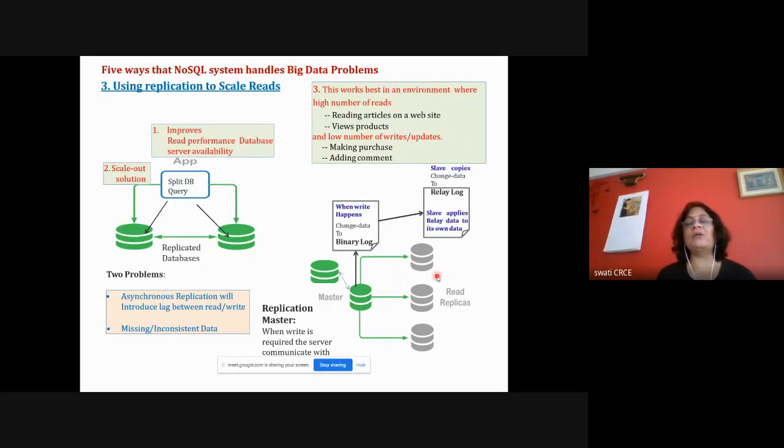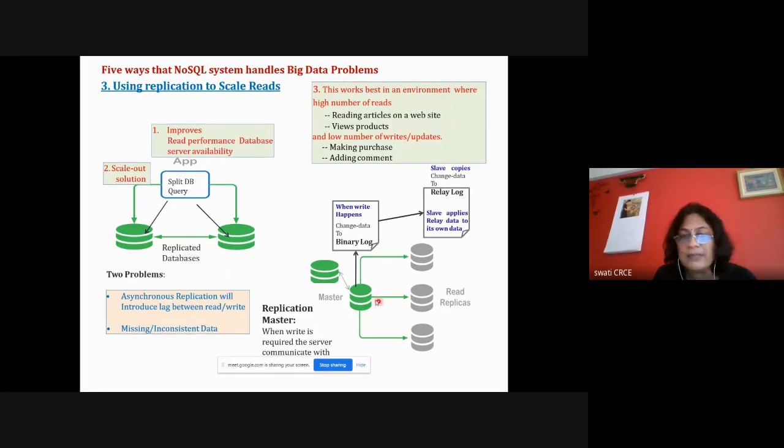Then the slaves will copy slowly, as per their time, the changed information, and change the database accordingly, and slowly after some time all the data will be in a consistent state. That's why NoSQL systems say it is eventual consistency. Whenever a change happens at a particular location, all the locations will not immediately receive the consistent data. Consistency will be there, but it is not a tight consistency. Slowly after some time you will see all the data in a consistent manner.